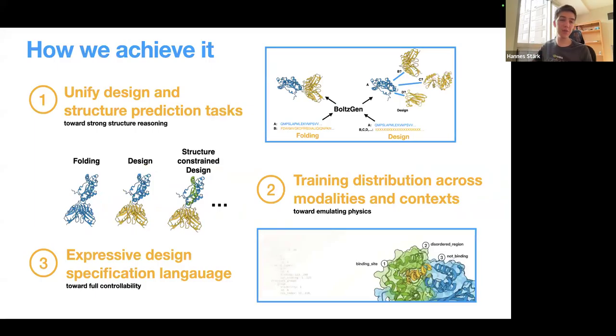But these are now the 3 points. So how do we achieve them? Towards strong structure reasoning, we turn, so to say, the design task into a structure prediction task. Toward emulating physics, we exercise our model on as many contexts as possible on the available data. And toward full controllability, we have an expressive design specification language that lets users specify essentially any constraint that they might want to have on the resulting binder.